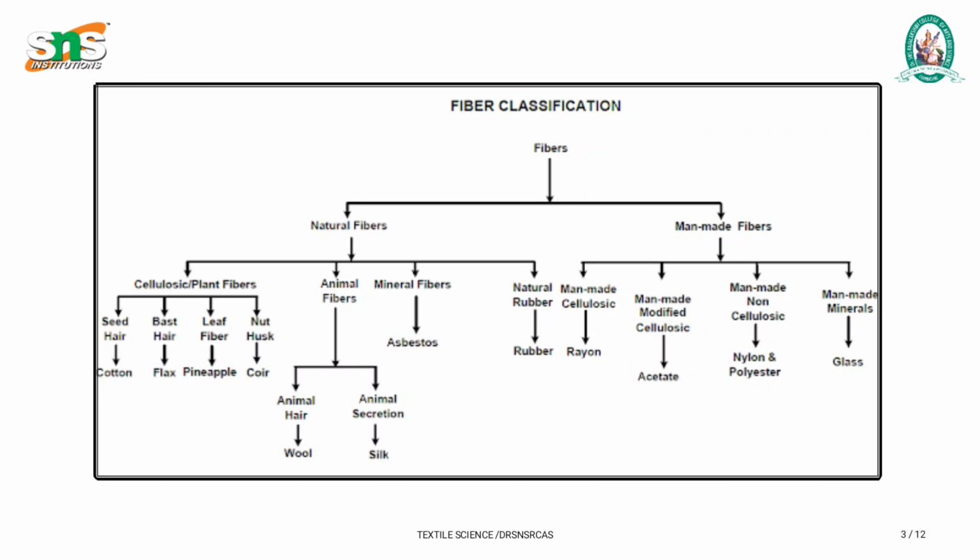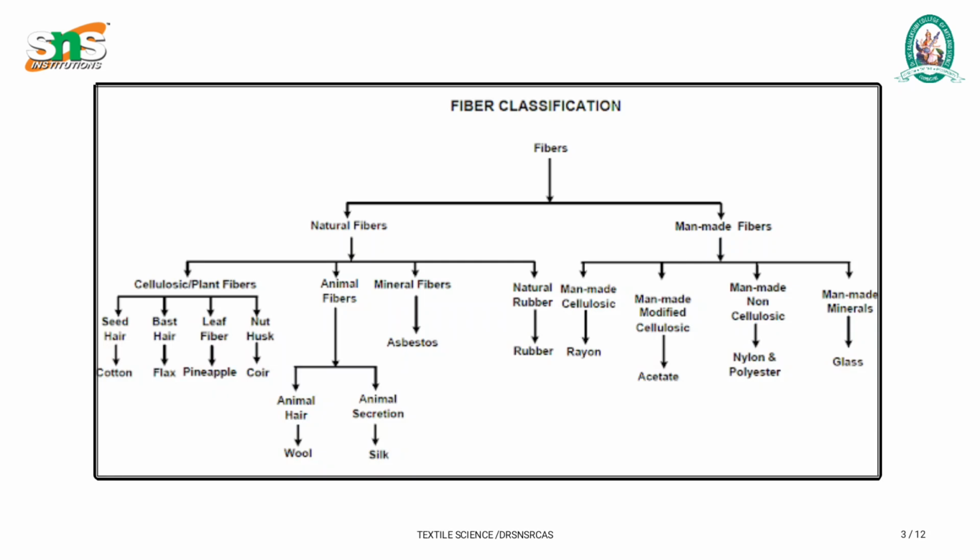In the second category, we can see the man-made fibers. The man-made cellulosic: cellulosic means plant fiber. It is extracted from the plants, chemicals are added, and it is called man-made cellulosic. It is rayon. Second one is man-made modified cellulosic. It is acetate.